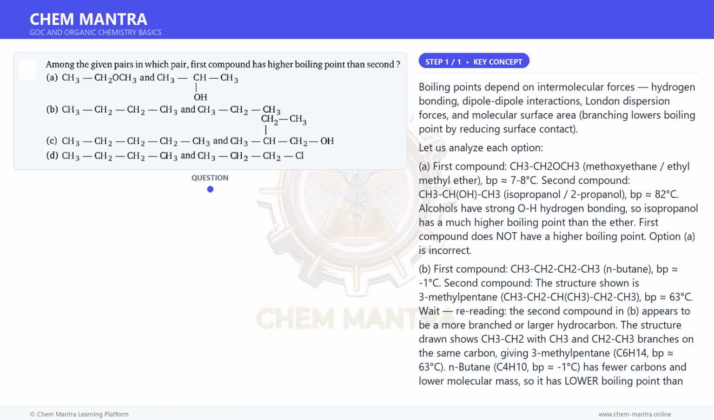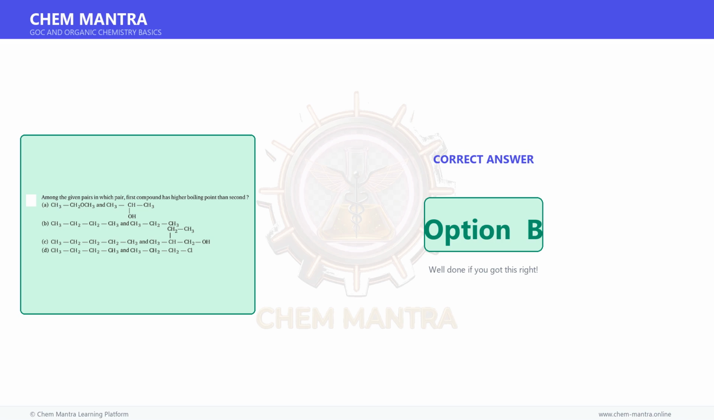Incorrect. Therefore, option B is the correct pair, where the first compound, n-butane, straight chain, has a higher boiling point than the second compound, a more branched alkane of same or similar formula, because increased branching reduces surface area and weakens London dispersion forces, lowering the boiling point. Therefore, the correct answer is option B.